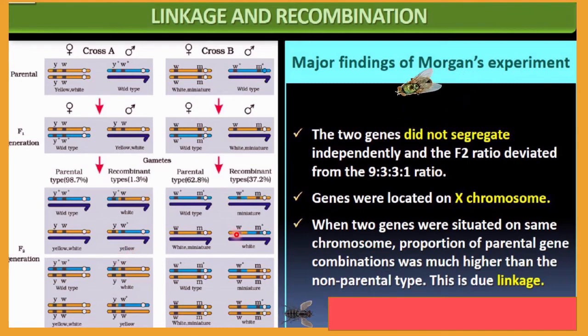Now let me discuss linkage. Now these all are about the recombination and the results whatever you get. But now let me discuss the linkage. Here cross A is given, here cross B is given. Here you can observe Y is near to the W, or in other words, you can say Y is linked with the W. We can say in other words it is tightly linked because they are very near to each other. But in case of cross B, you can see W is farther from the M. Both have too much distance in between, and that's why they are loosely linked.